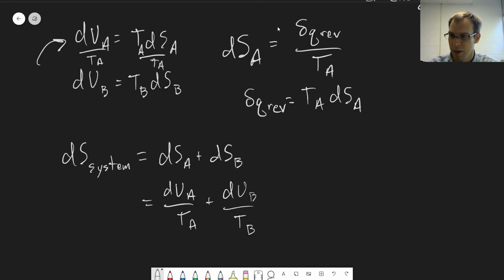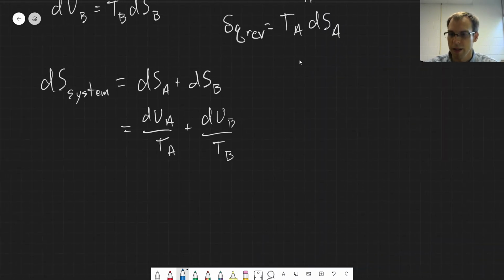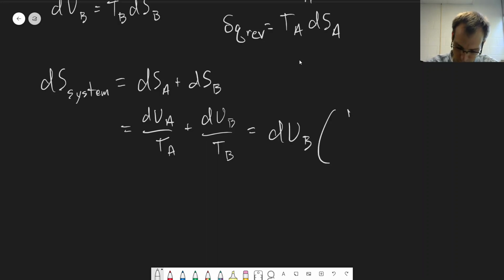But we have this conservation of energy relationship up here, and so we can rewrite this. We know that dUA and dUB are opposite and equal to each other, so we can say that dS for the system is equal to, we'll pick B, dUB times (1 over TA minus 1 over TB). Okay, so we've got this expression for the entropy of the system.